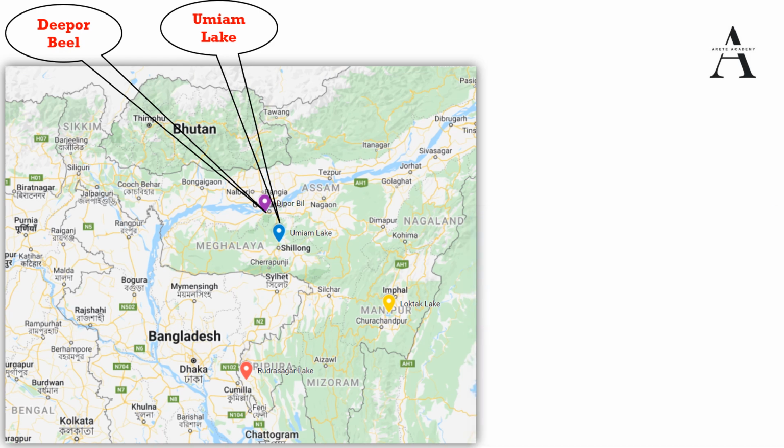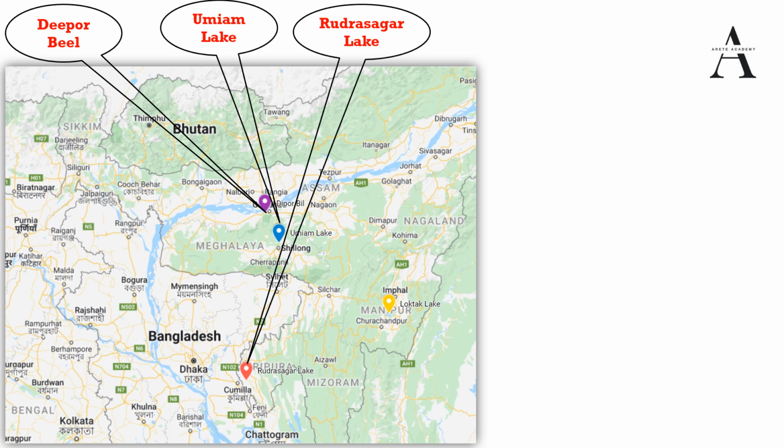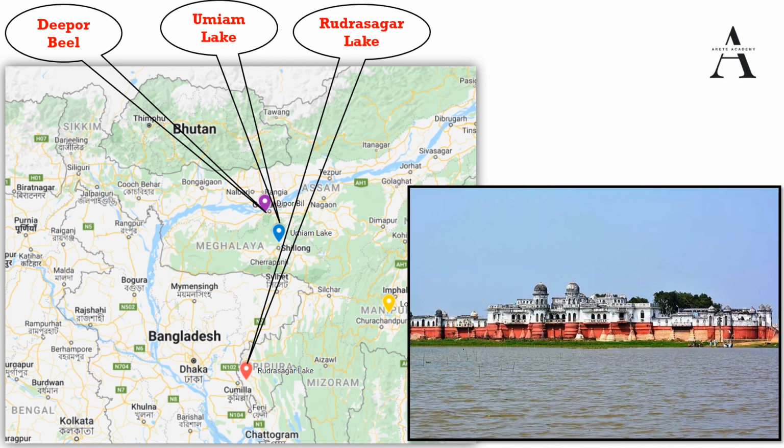Next we have Rudrasagar Lake from Tripura, and it is a lowland sedimentation reservoir. So you can have a look at the image. Maybe you will remember it because of this red and white building, which looks like a heritage building. It is a lowland sedimentation reservoir in the northeastern hills. It is fed by three perennial streams discharging into Gomti River.